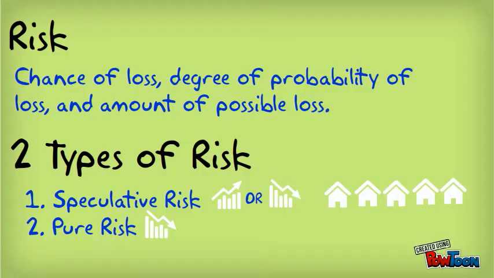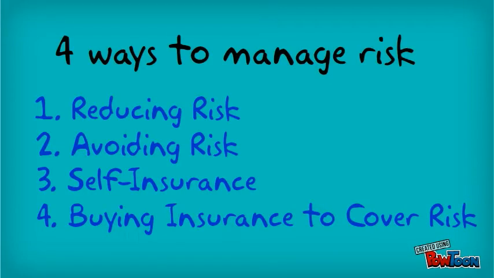Businesses are usually most concerned with pure risks, and we're going to discuss 4 different ways that they can help manage these risks. First, reduce risk. Second, avoid risk. Third, get self-insurance. And fourth, buy insurance to cover the risk.